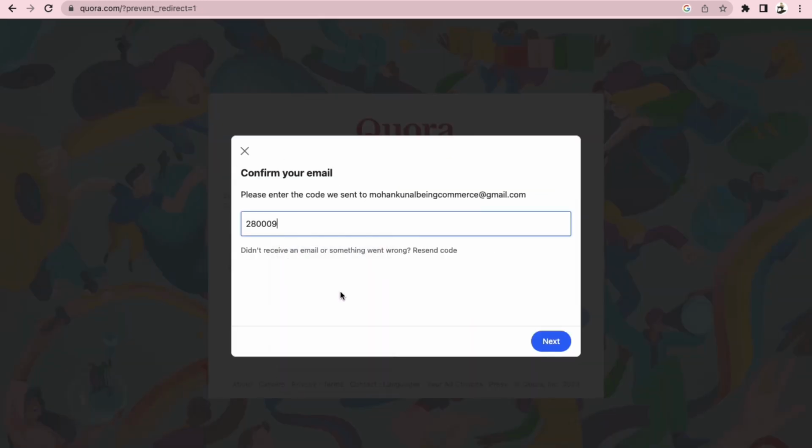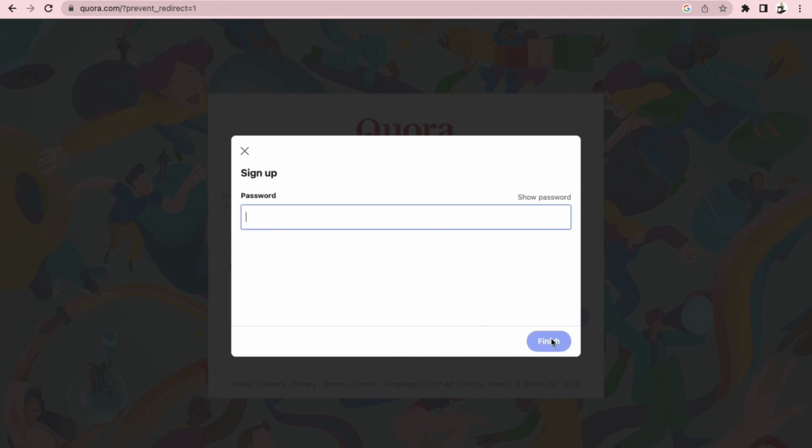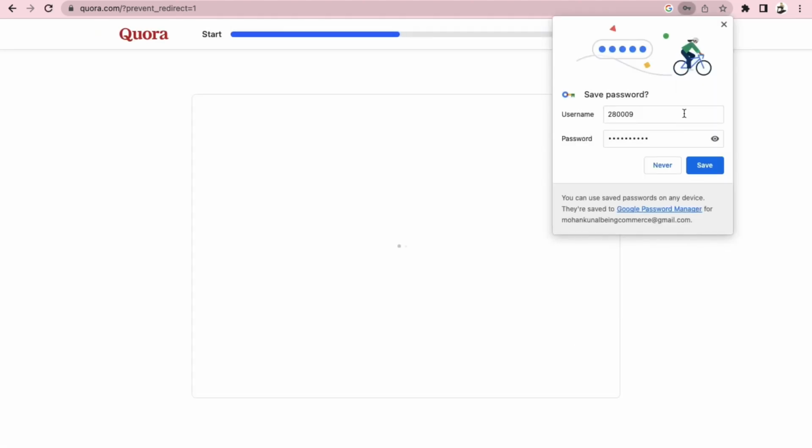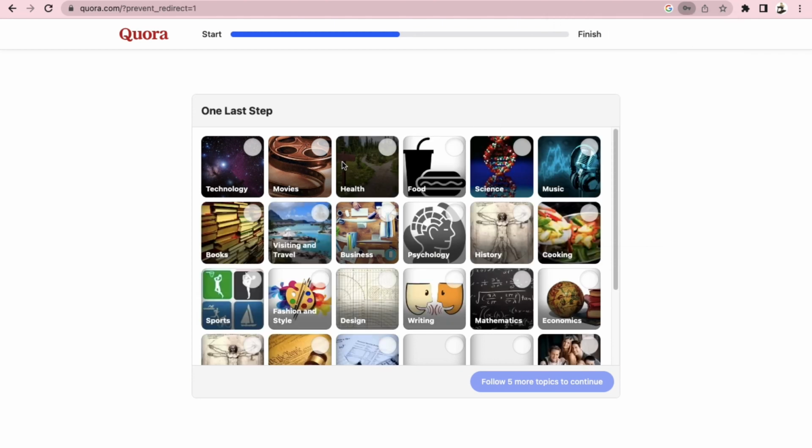I will paste that number over here and click on the next button, and then you can set the password. Then select I am not a robot, click on the finish button, and you have successfully set up your account on Quora.